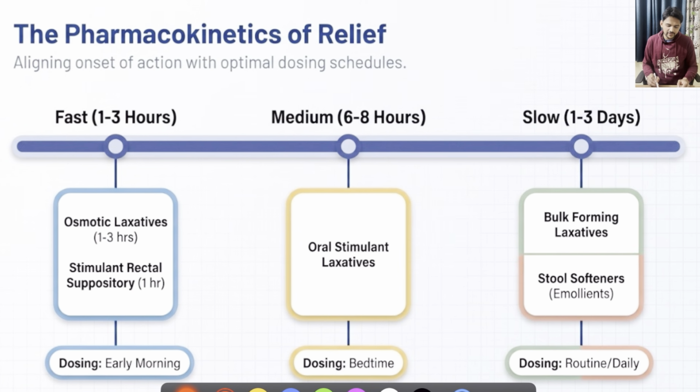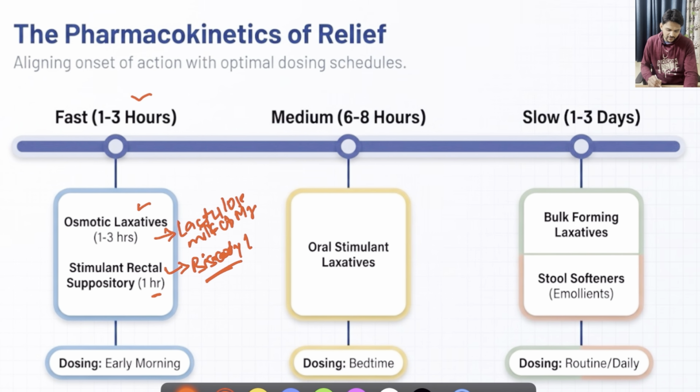So according to the onset of action, we can say there are some class of drugs which are acting fast, within 1 to 3 hours. For example, osmotic laxatives, where commonly we can use lactulose or milk of magnesia and other salt mediated agents. And there are rectal suppositories which have even faster onset of action, that is within 1 hour. For example, bisacodyl. So we can advise patients to take these medications in the early morning.